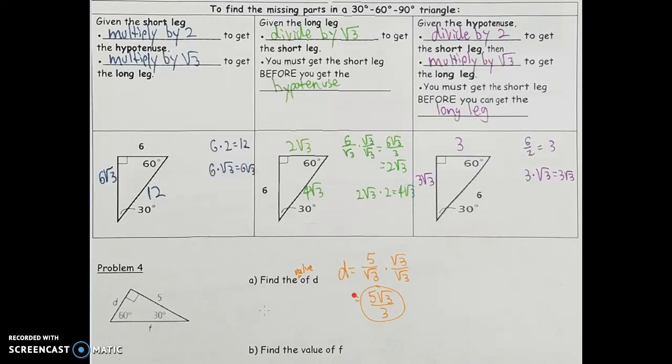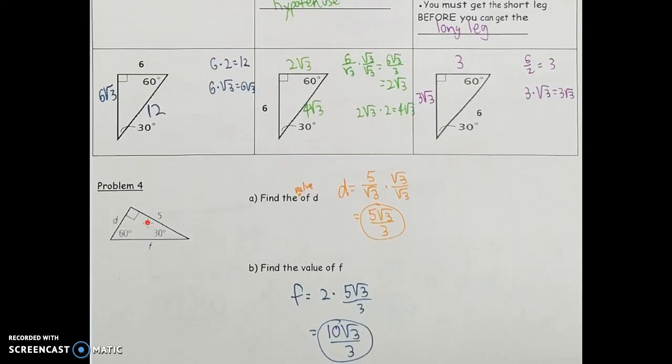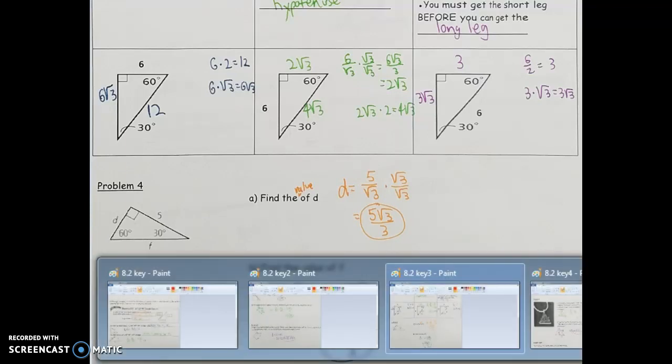And for F, if I want to start with that same given and get the hypotenuse, there's just one more step, which is to take that short leg that we just found and multiply that times 2. So again, whatever I start with is the long leg. The short leg is going to be smaller than that. I want to find that first because once I have the short leg, I can multiply that by 2. That'll get the hypotenuse. So that previous answer, 5 rad 3 over 3, if I multiply that answer by 2, I get the length of my hypotenuse, which is 10 rad 3 all over 3.